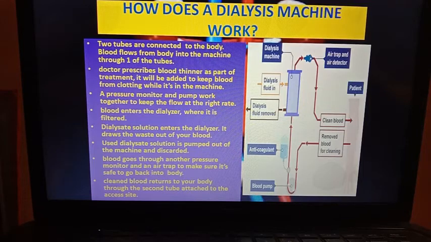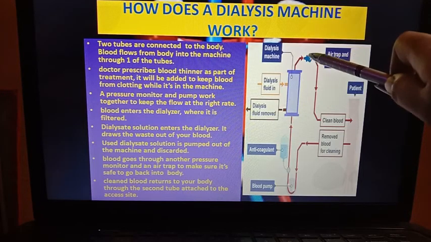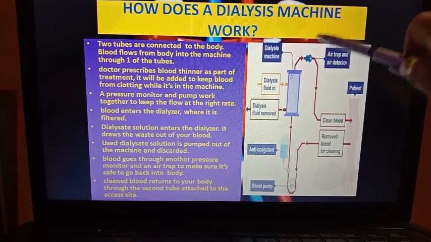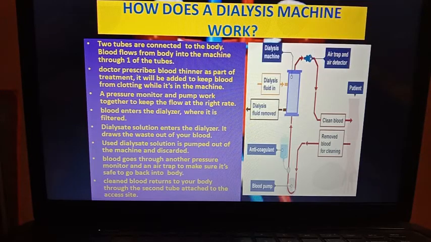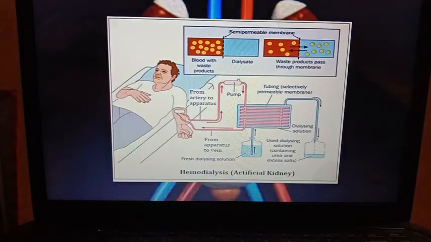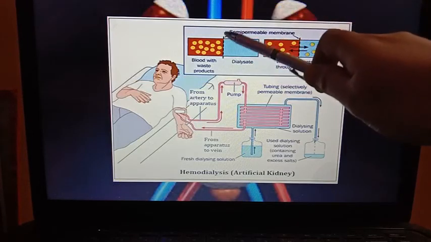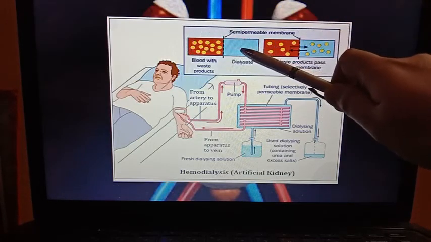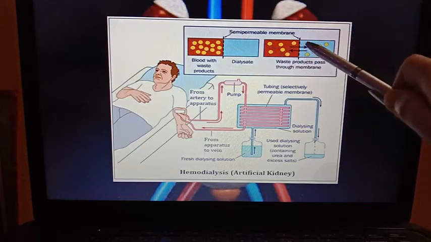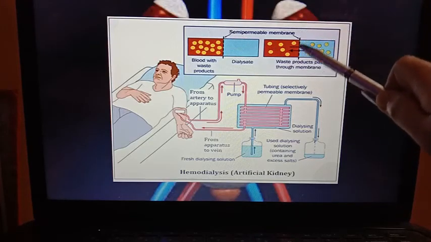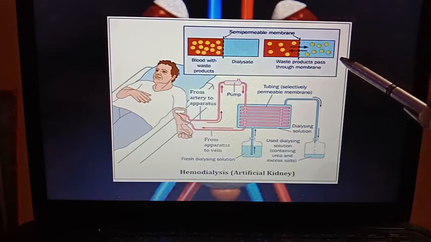Blood goes through another pressure monitor. Here you can see one pressure monitor, a trap is there to trap and make sure it's safe to go back into the body. Now the clean blood is returned to your body through the second tube. You can see the clean blood is returned to the body. So I think you have understood. Here you can see the semi-permeable membrane function. Blood with waste products. This is a dialysate solution. Waste products are passing through the semi-permeable membrane to the dialysate solution.